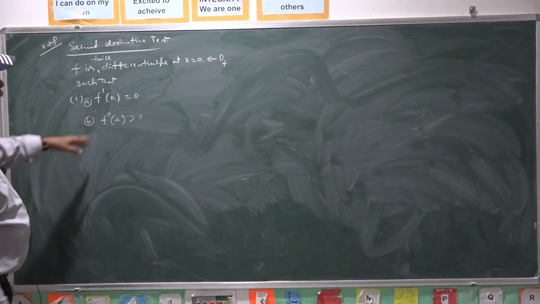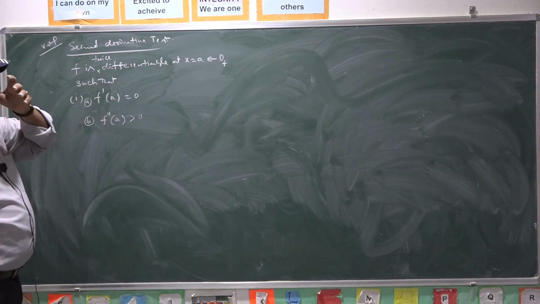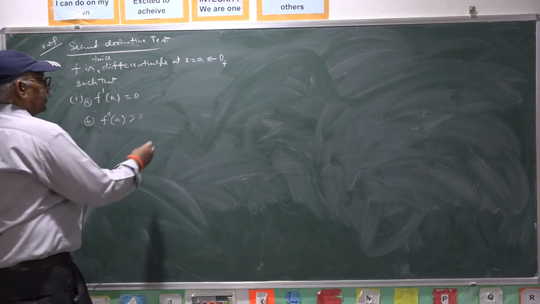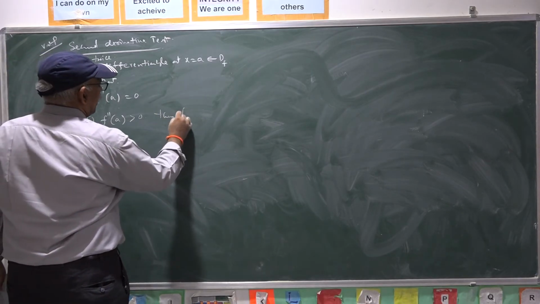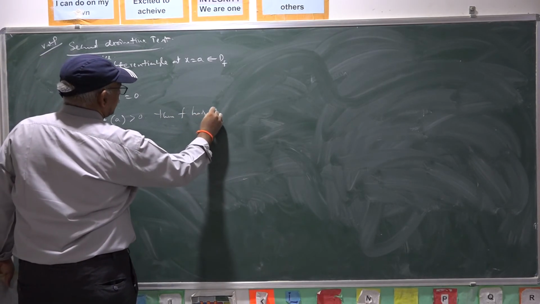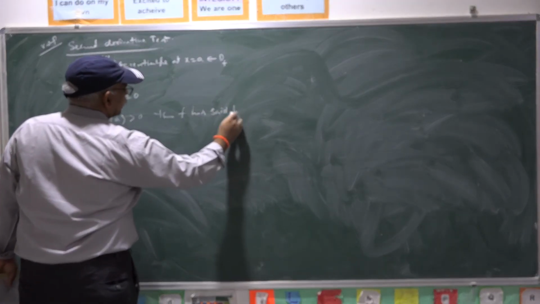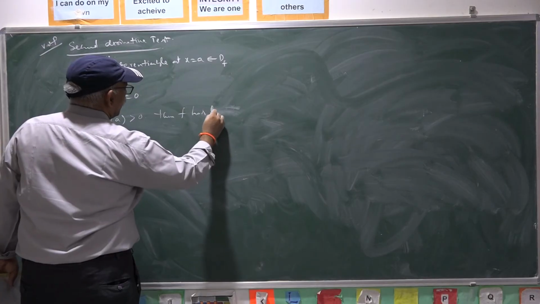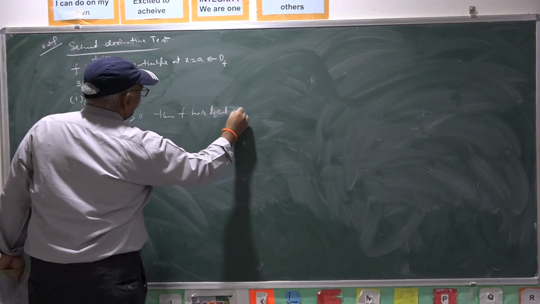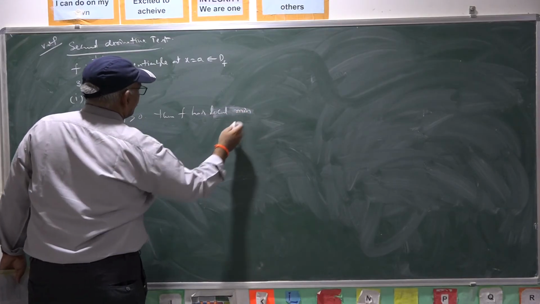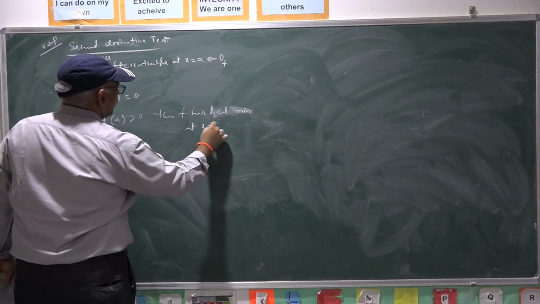If the first derivative is 0 at A, and the second derivative of the function at A is positive, then f is said to have a local minimum at x equal to A.